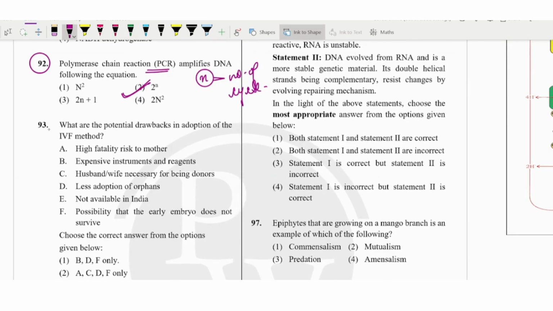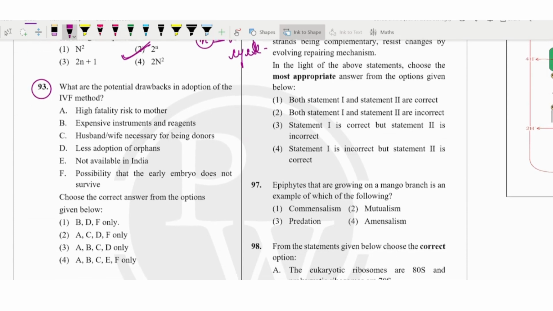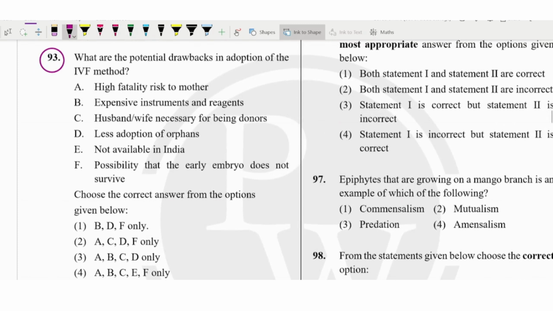Then question 93 is asking what are the potential drawbacks in the adoption of the IVF method, in vitro fertilization. Here the first option is high fatality. Fatality means the risk of death, death by accident.